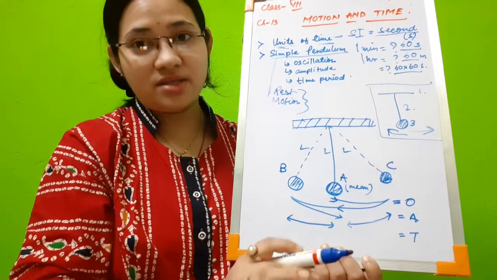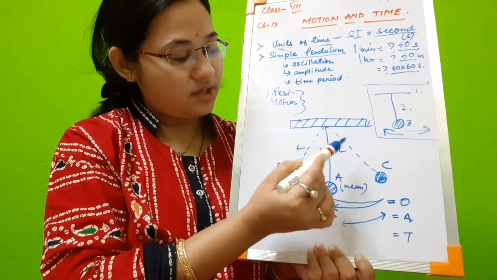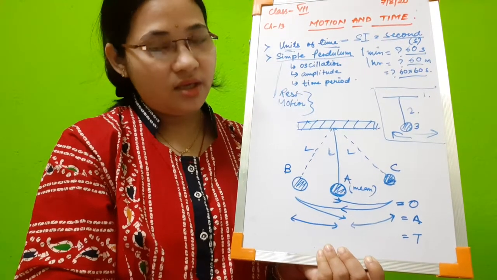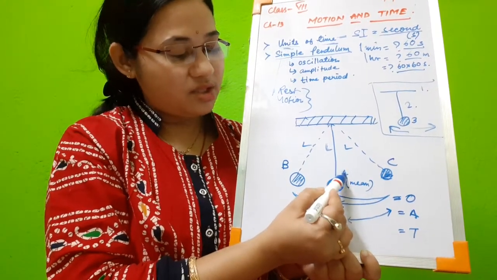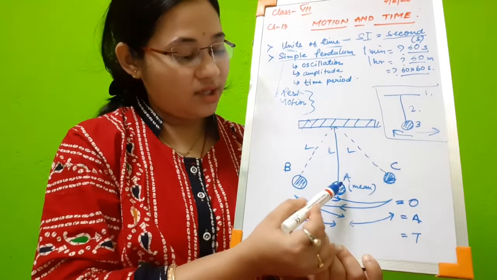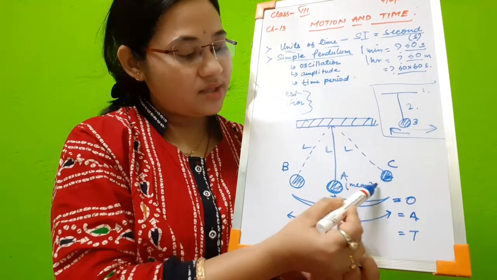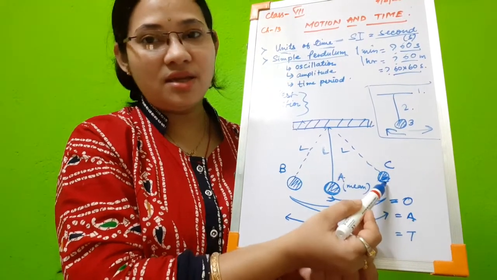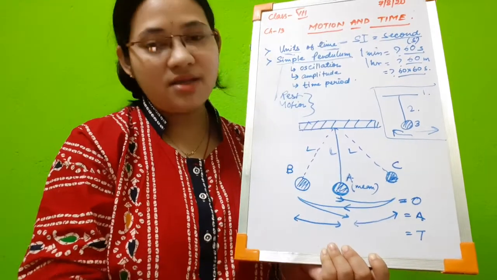So this is at rest. L is the length of the string. Now A is the mean position, the original position of the metallic ball. When it moves to the extreme left side, that is C. When it moves to the extreme right side, that is B.